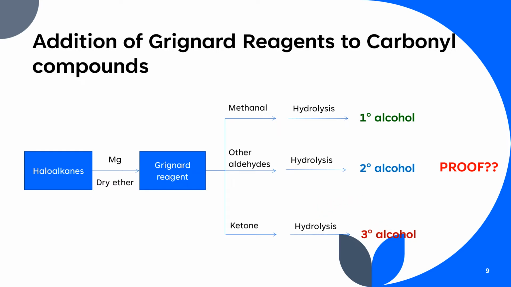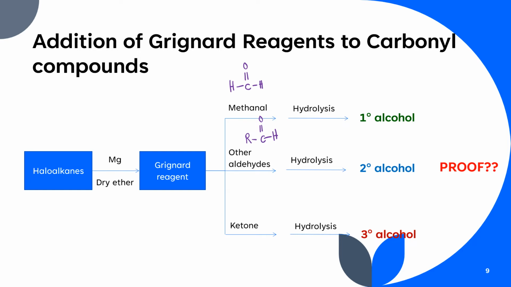Okay, methanol tu bentuk dia macam mana? Methanol adalah C double bond O bonded to two hydrogen atoms. Okay, methanol is actually the simplest form of aldehyde. Okay, so untuk reaction yang kedua iaitu Grignard reagent dengan other aldehyde, bermaksud kita akan reactkan Grignard reagent itu dengan any other aldehyde yang lain selain daripada methanol.